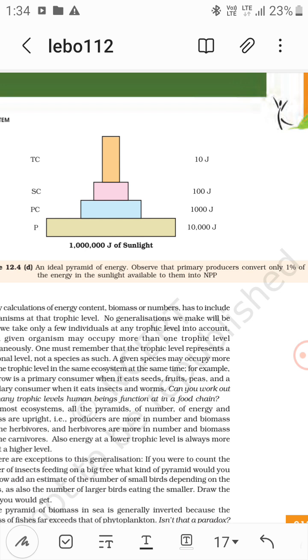Then primary consumers feed on them, so it is 1,000 only, then 100, then 10. So only 10% is being converted at each level.